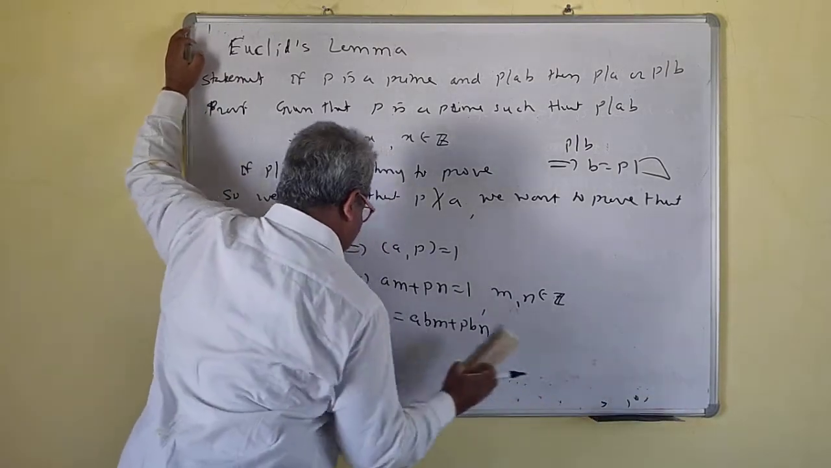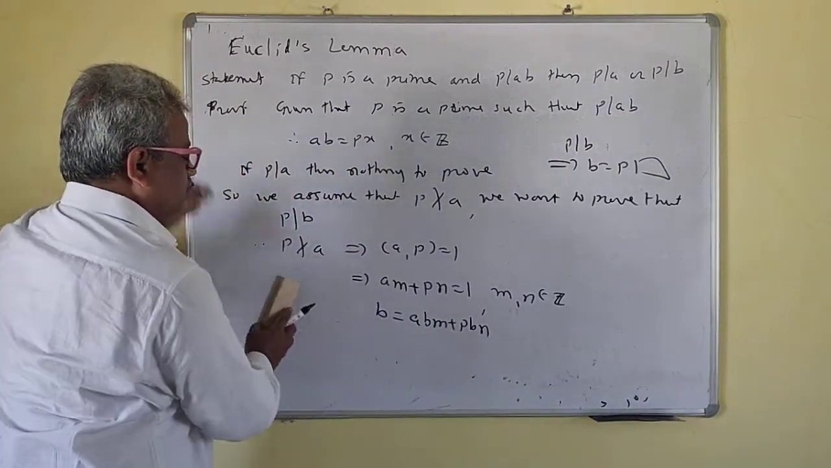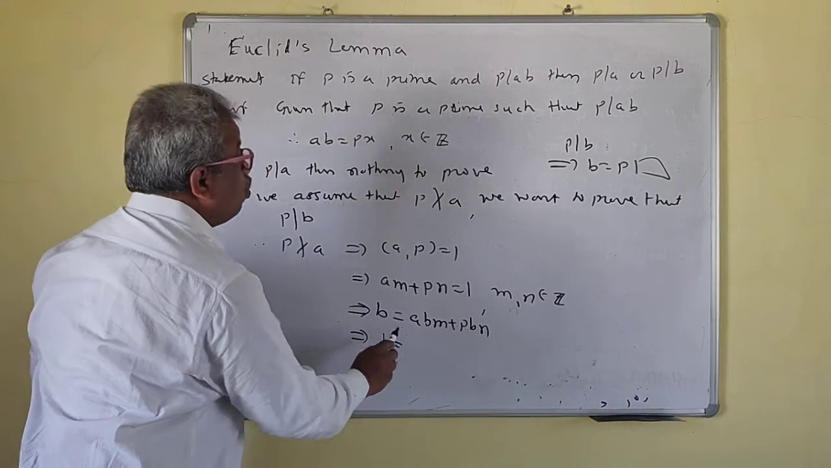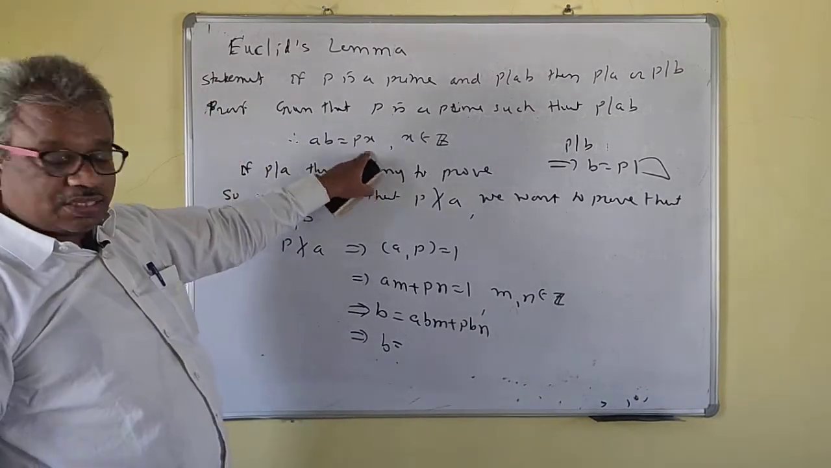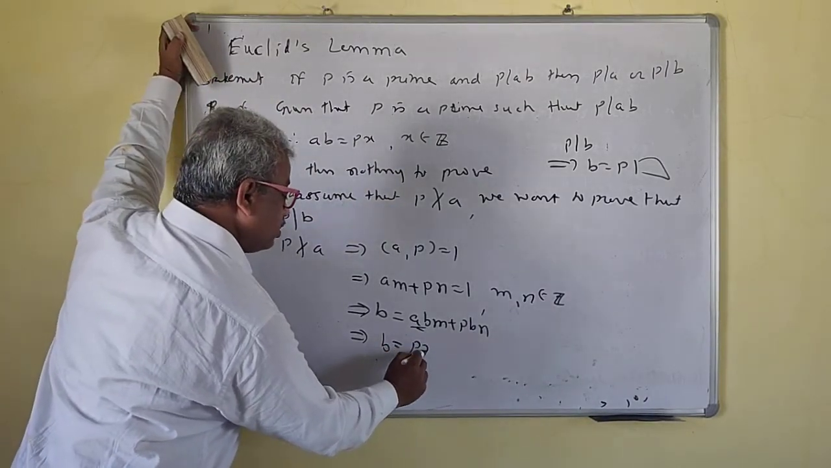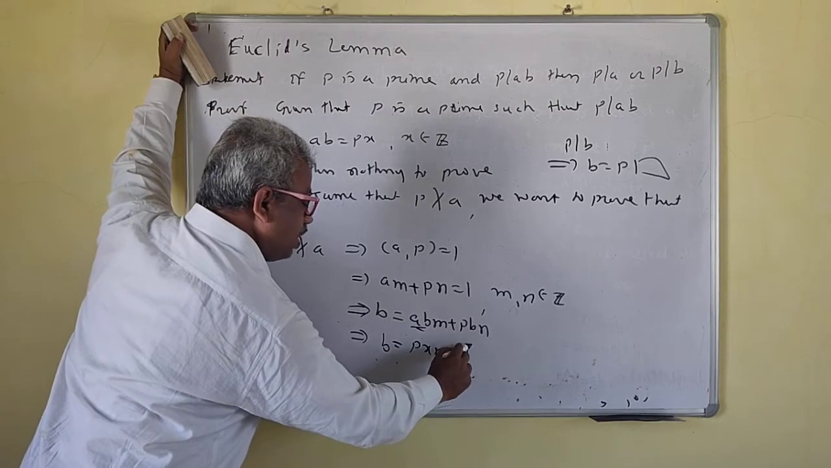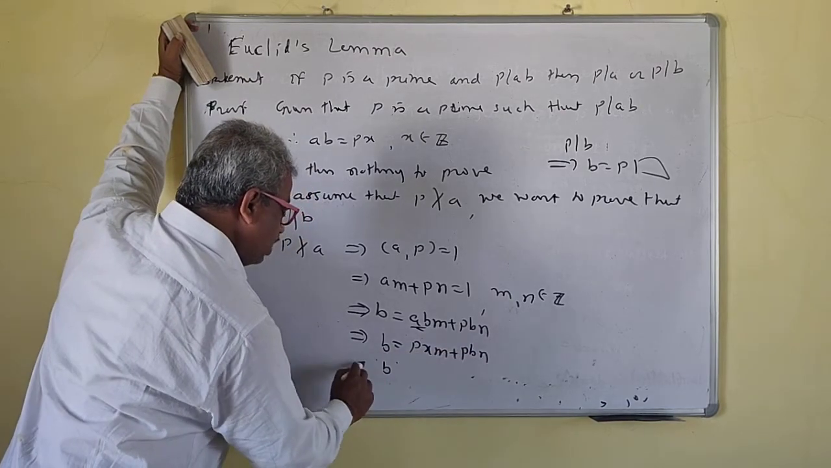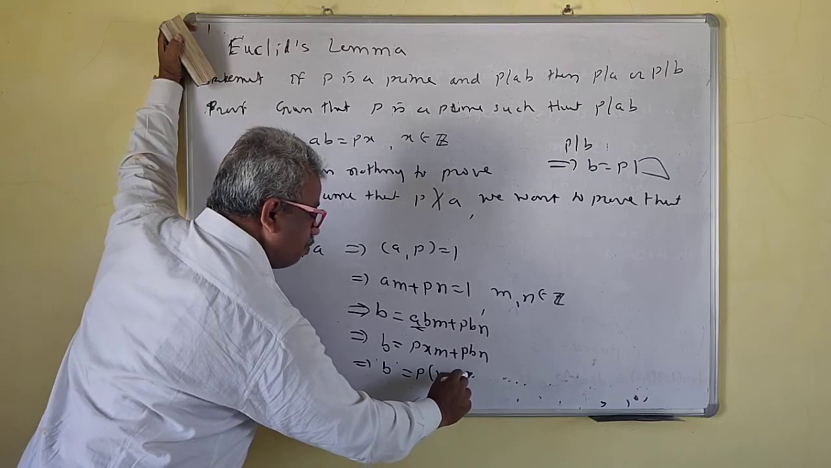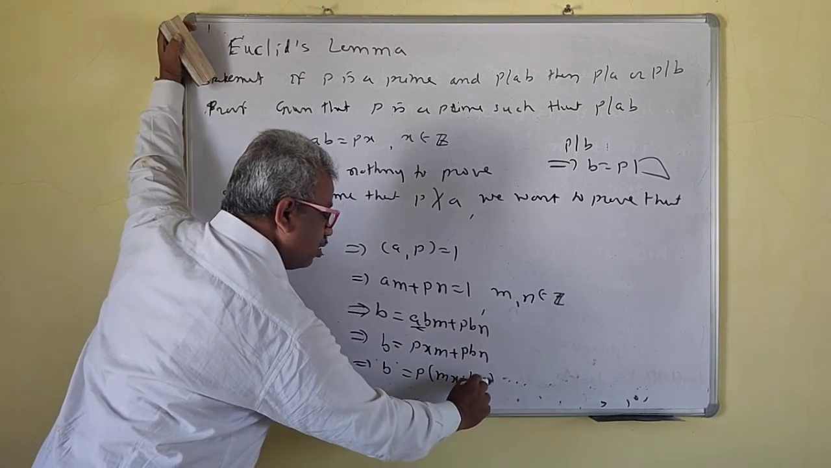This implies B is equal to, what is AB? AB is equal to PX. This AB, I can write as PX now. So B is equal to PXM plus PBN. So this is equal to P times (XM plus BN).